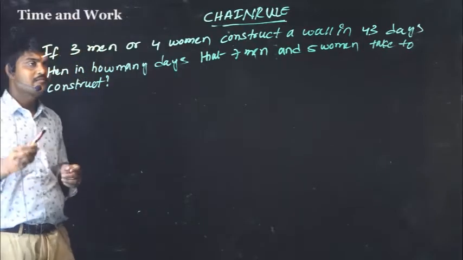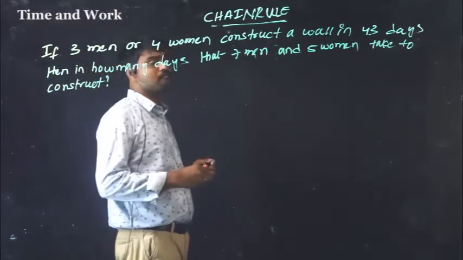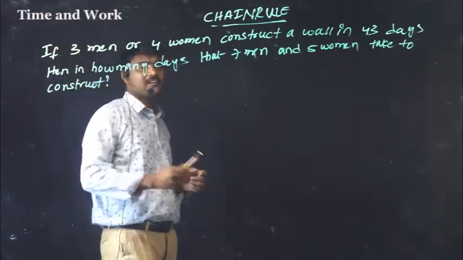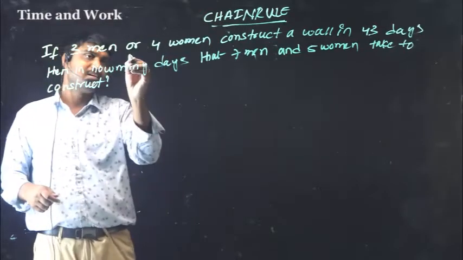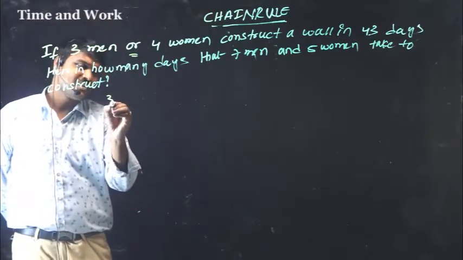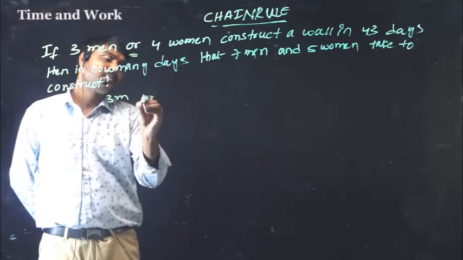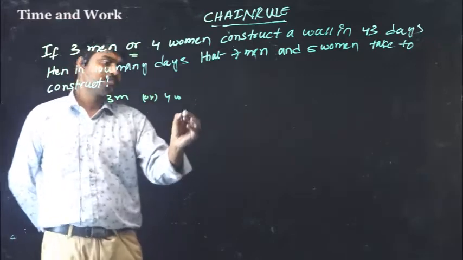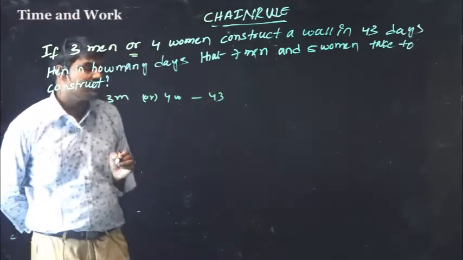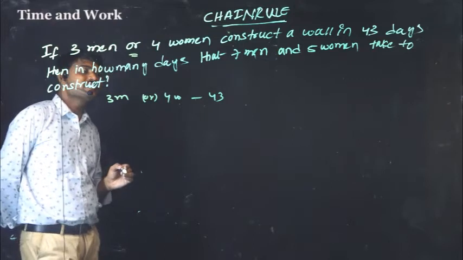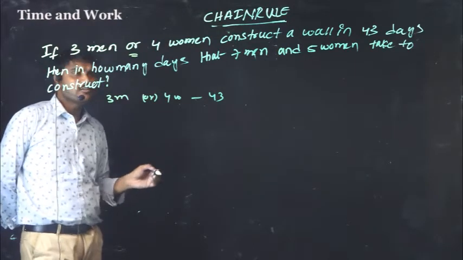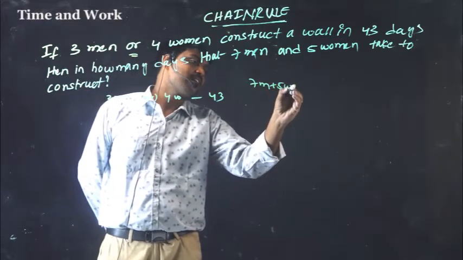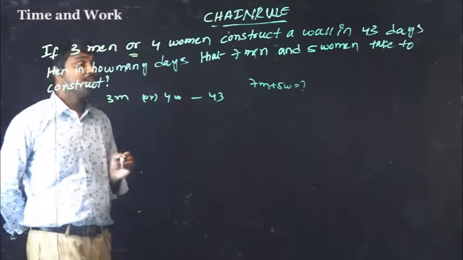So here, if 3 men or 4 women construct a wall in 43 days, then in how many days will 7 men and 5 women take to construct it? Here "or" is given. So that means 3 men or 4 women construct a wall in 43 days. Then in how many days will 7 men plus 5 women be required to construct it?